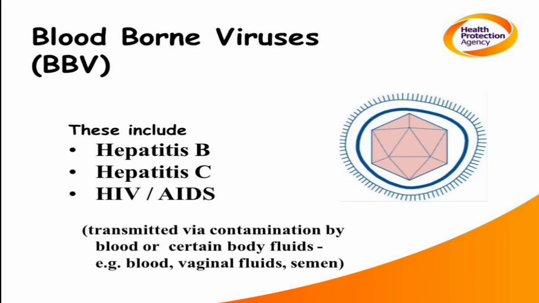See here, blood-borne viruses, commonly short form BBV. These include hepatitis B, hepatitis C and HIV or AIDS. Okay, how are they transferred? They are transmitted via contamination by blood or certain body fluids, for example blood, vaginal fluids and semen. These are the fluid forms.